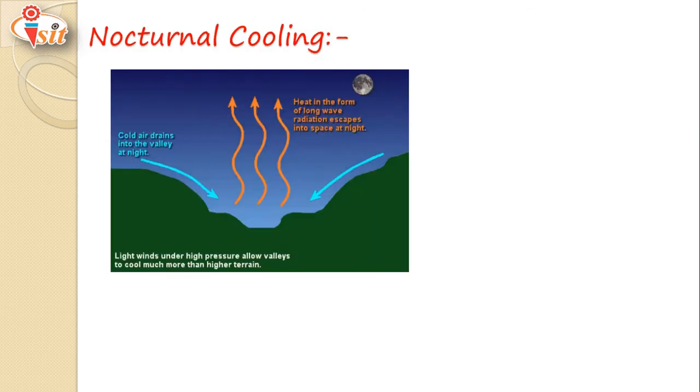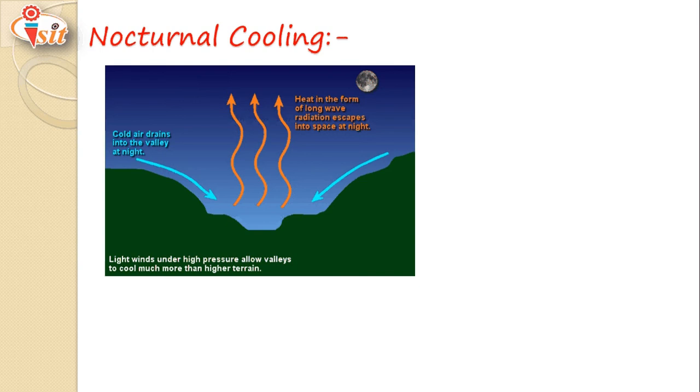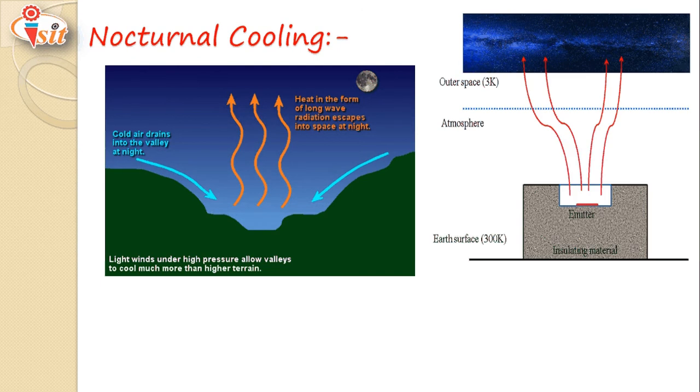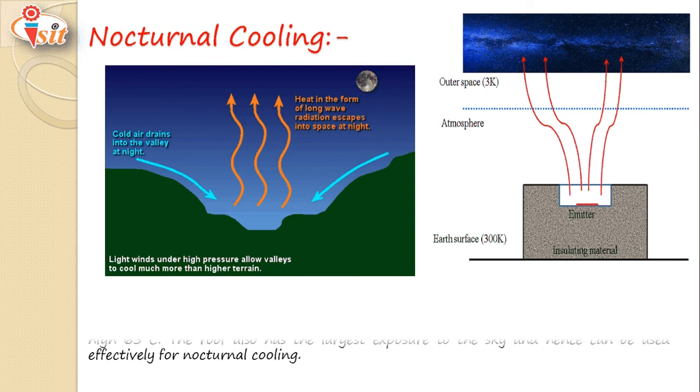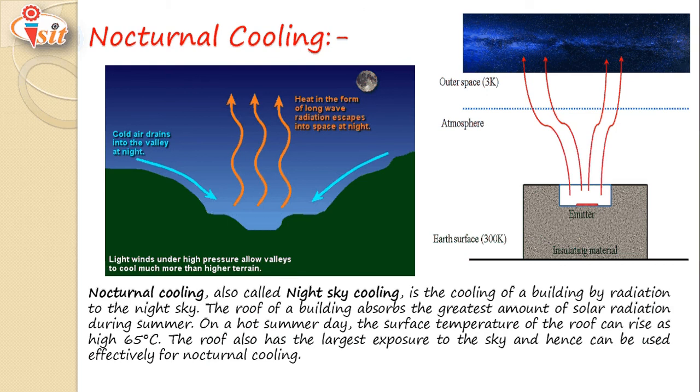So, we will start with nocturnal cooling. In earlier days, we were using nocturnal cooling. So, what is nocturnal cooling? Nocturnal cooling means night sky cooling. One example is shown in the first picture. Cold air drains into the valley at night and it rejects heat at that place, and that heat in the form of long waves is radiated and escapes into space at night.